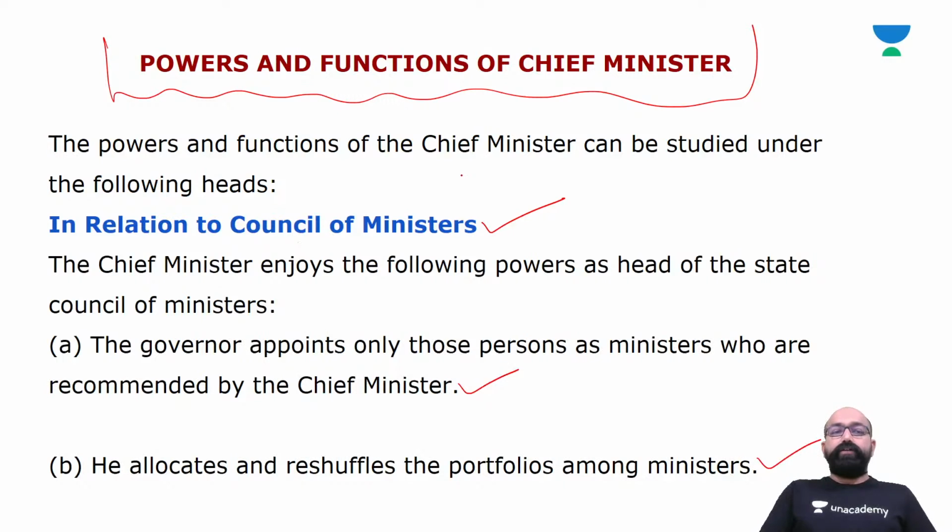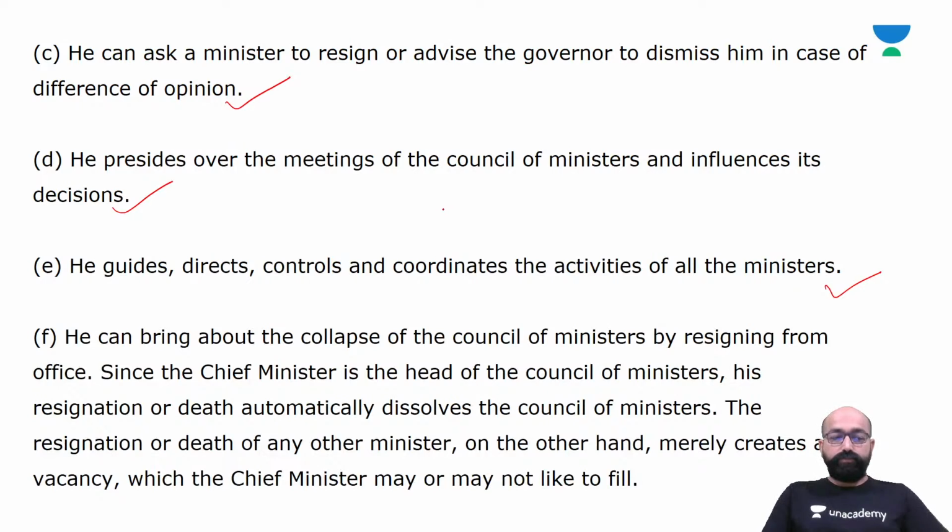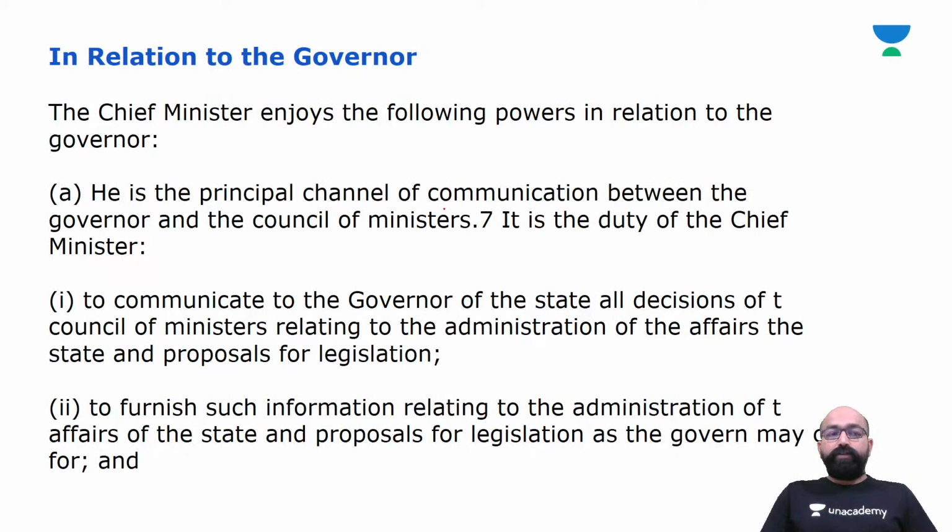So this is the powers and functions of the Chief Minister in relation to the Council of Ministers. Now, powers and functions in relation to the governor.